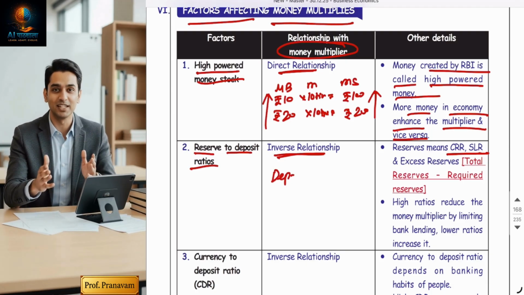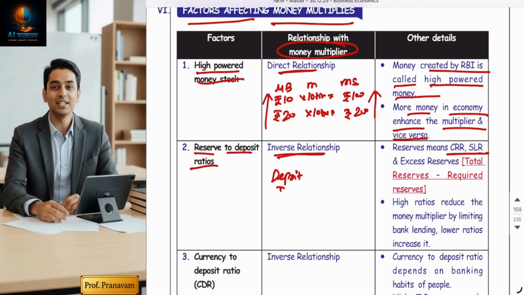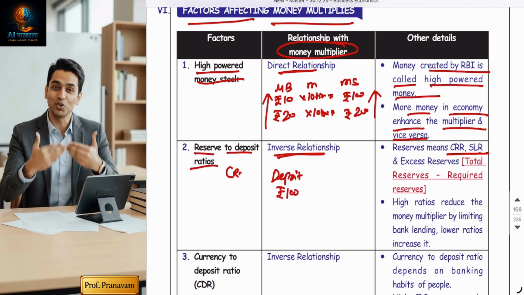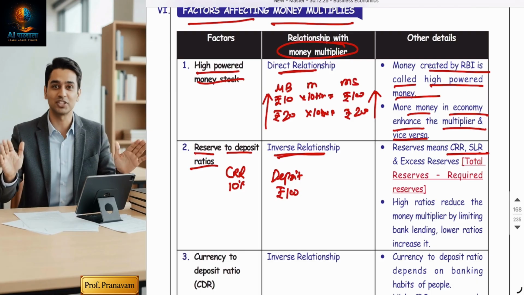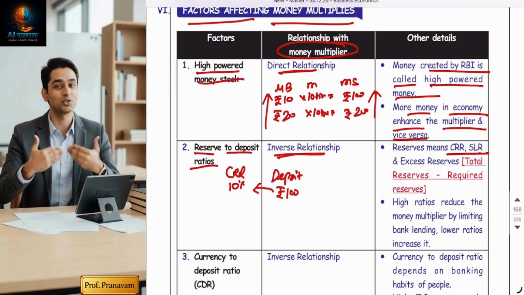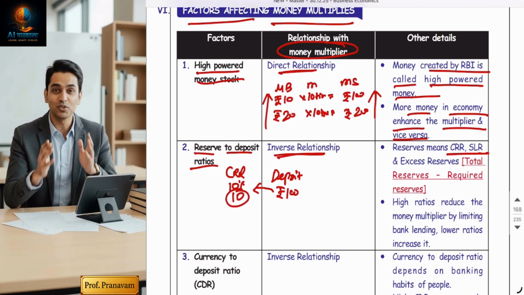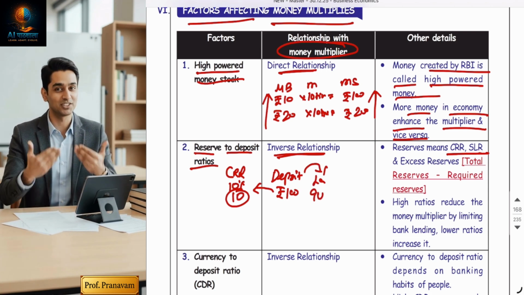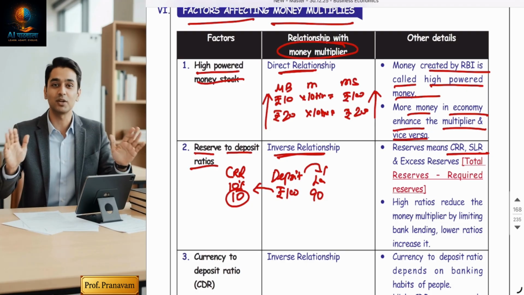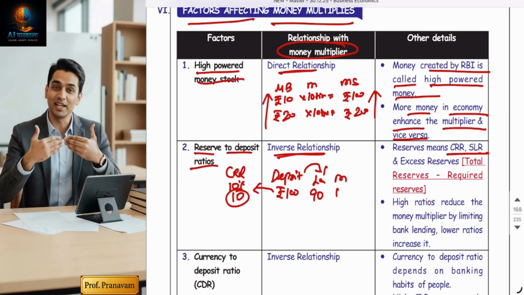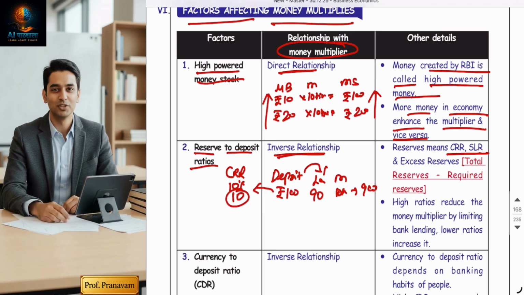For example, if the bank has got a deposit of 100 rupees and CRR is 10%, the bank has to keep 10 rupees out of 100 rupees with RBI in the form of CRR. So to give a loan, there'll be 90 rupees. So in the market, there'll be a circulation of 90 rupees, and when multiplied 10 times, it will play the role of 900.